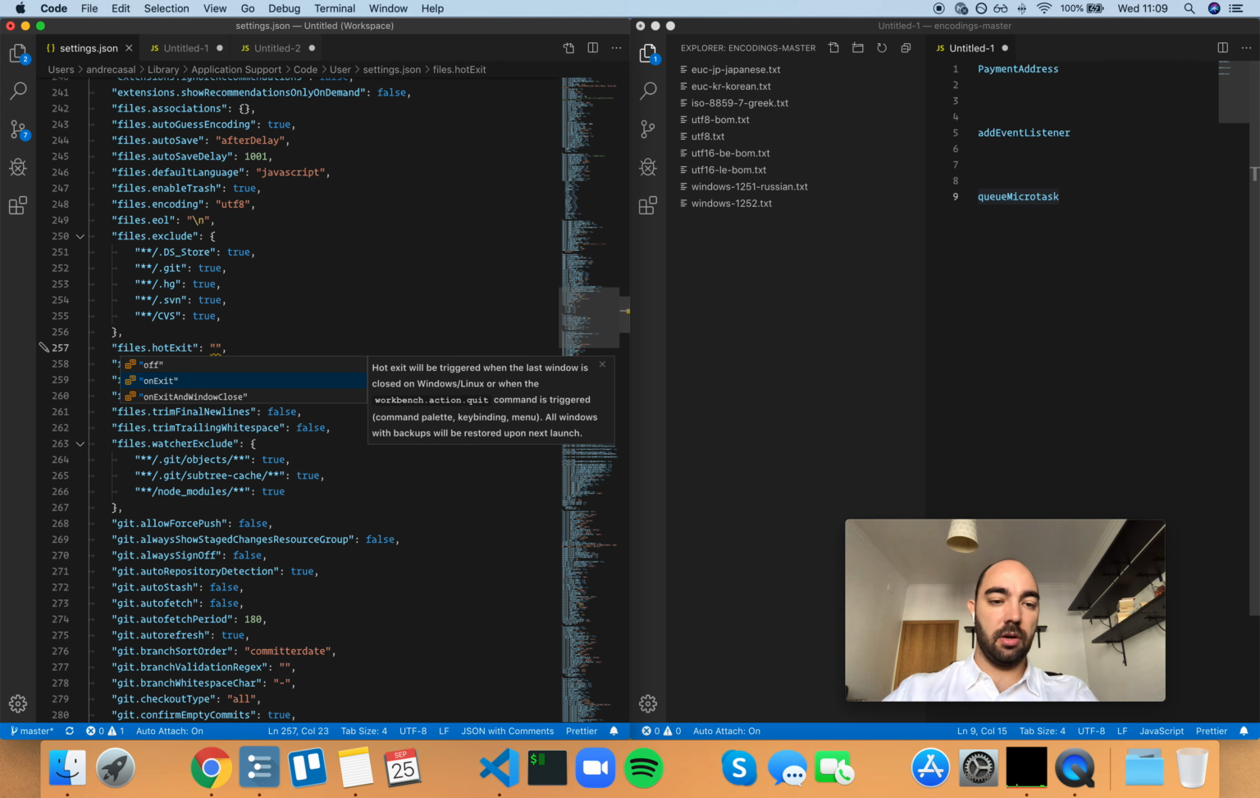Now, to me, this is kind of weird because it means the dirty file becomes associated with this particular folder, right? And I don't find that to be very intuitive. So I would rather just keep on exit, and when you close this window, you have to decide what to do with this file.